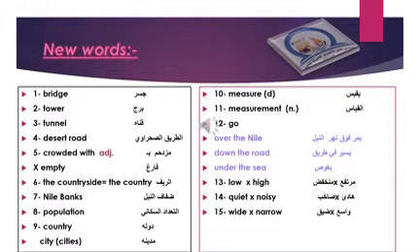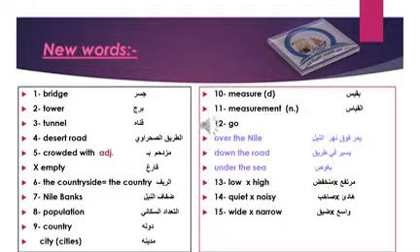Number 2, tower. A very tall, narrow building, for example, Cairo Tower, Eiffel Tower. Number 3, tunnel. A long passage under the ground. For example, the train went into the tunnel. Number 4, desert road. We drove through the desert road to Alexandria.